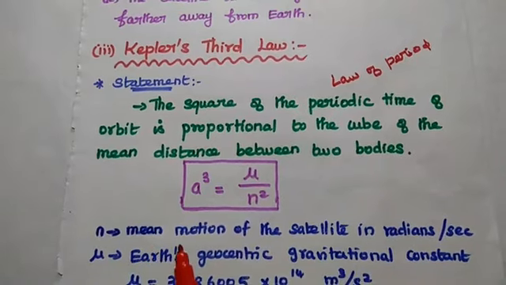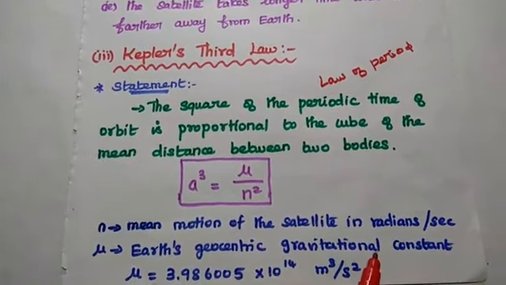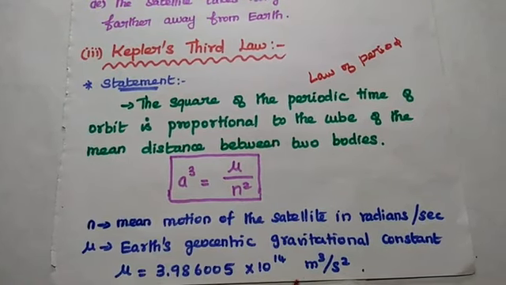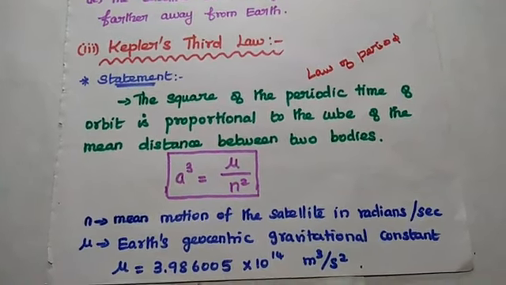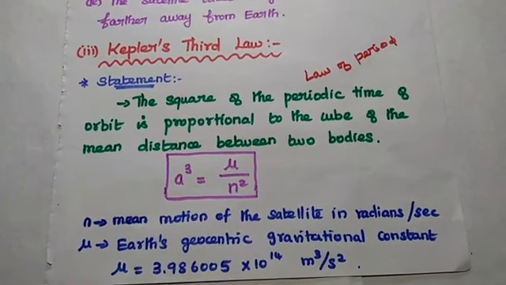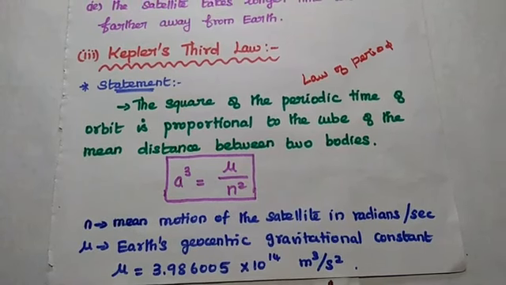What is n here? It is the mean motion of the satellite in radians per second. Mu is the Earth's geocentric gravitational constant. Its value is always 3.986005 times 10 to the power 14 meter cube per second square.